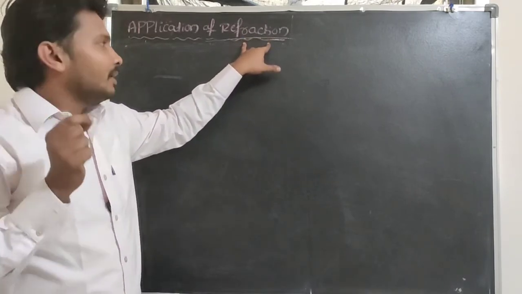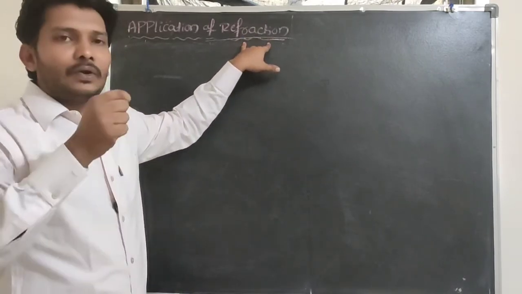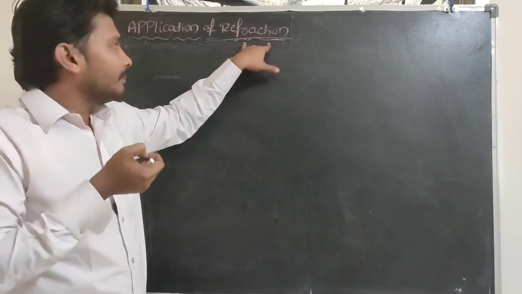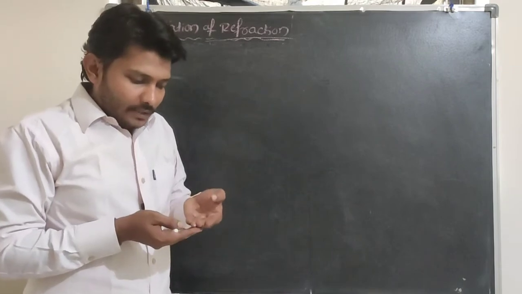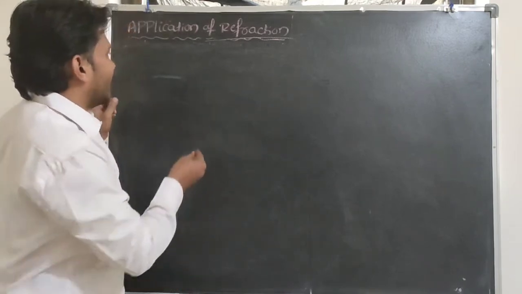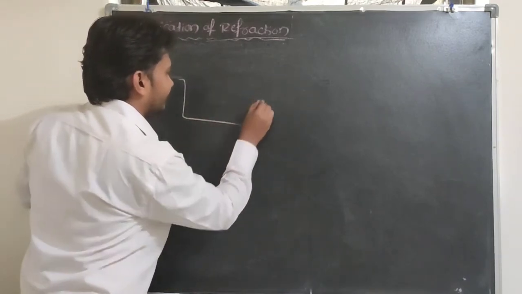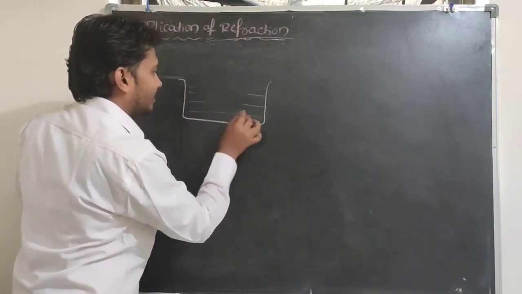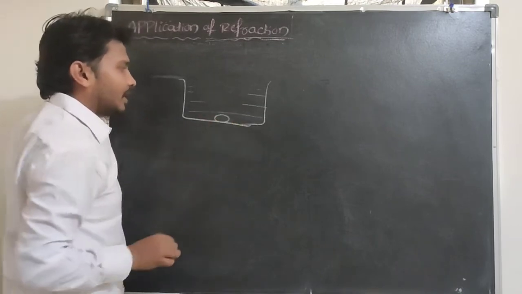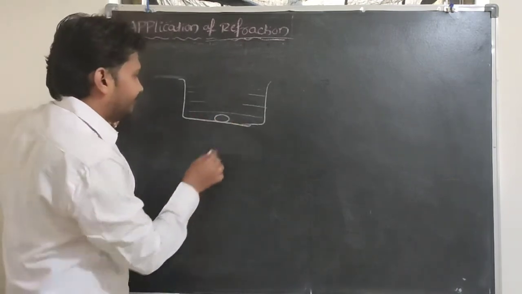For example, if you consider one coin, if you drop the coin into a bucket that is filled with water, you observe that the coin appears to be raised in an upward direction. For example, this is one container. This container is filled with water. Here at the bottom of the container, one coin is there.